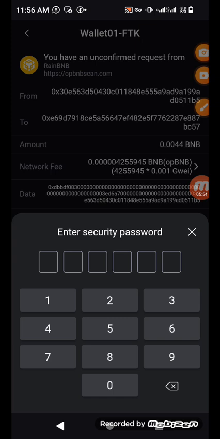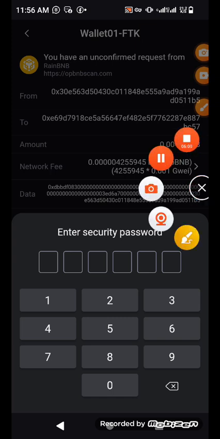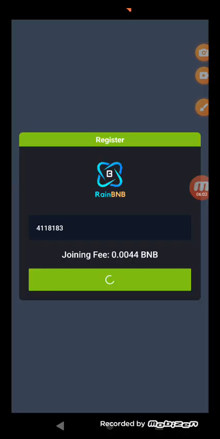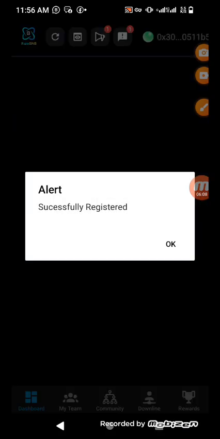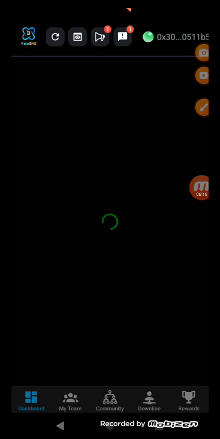Now put your security password. This one's for you. When you are doing this, nobody should see your security password. So I put my security password. The system is now trying to register. Do you see it? Successfully registered. It's instantly written there. So I've registered this account. You see how easy it is. You click on OK. So you have already registered.